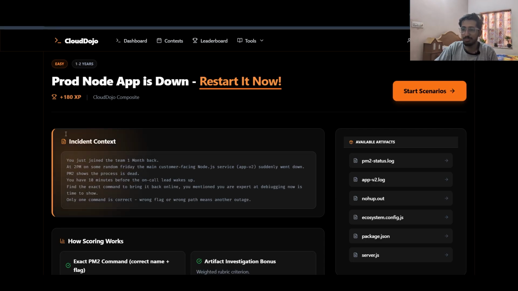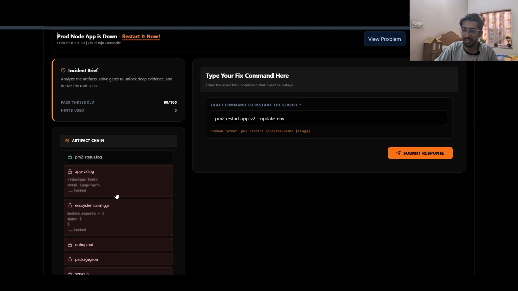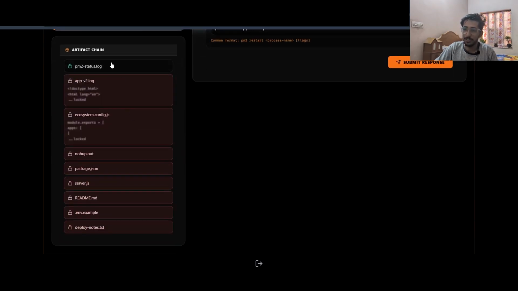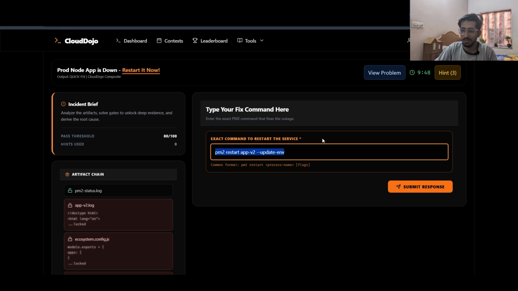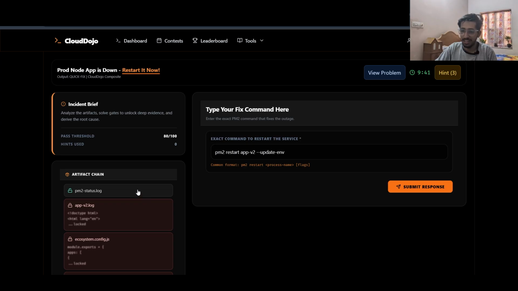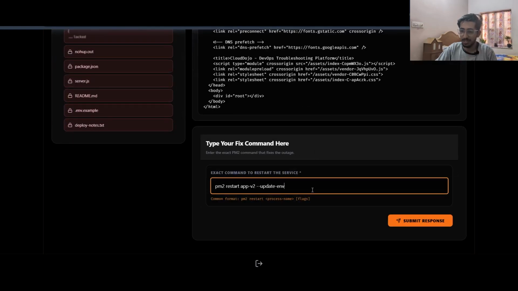So there is this problem where this prod node app is down. I can click on start scenario. So here there are some artifacts chained, and I need to find this problem. I have already solved this problem, so the solution is already here, but I need to analyze all these logs, and I need to build this particular command here.